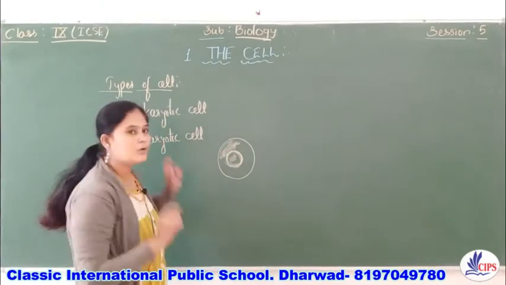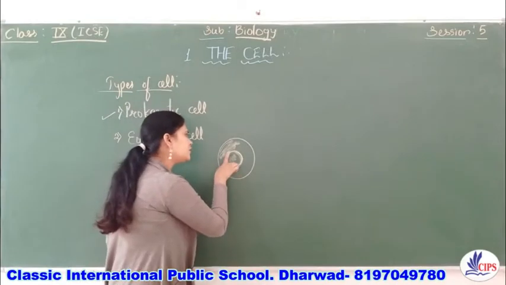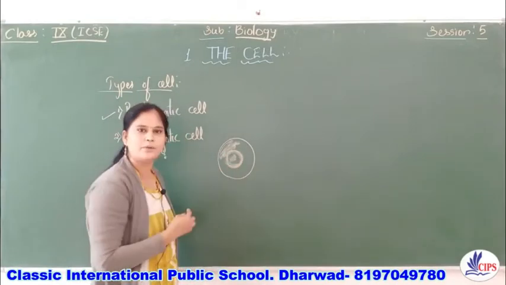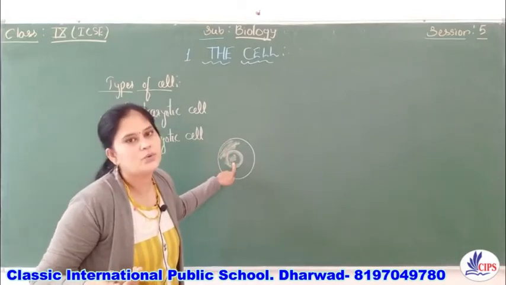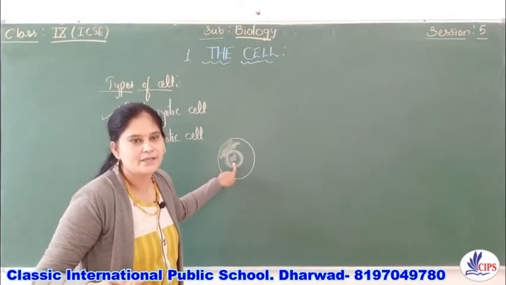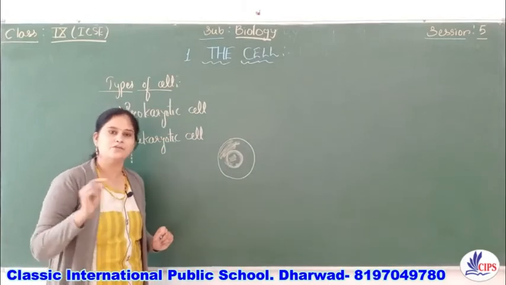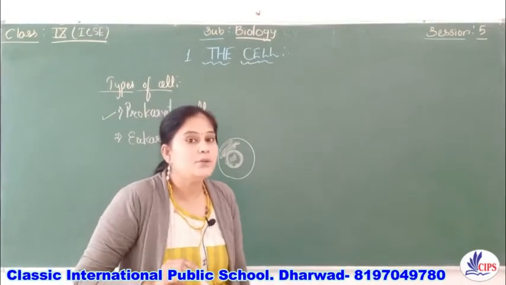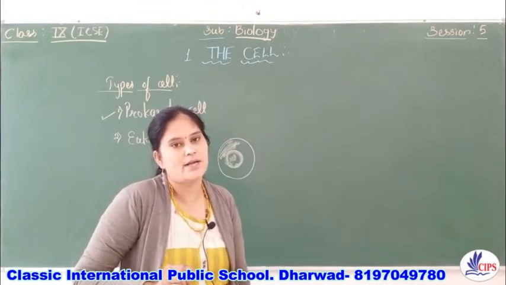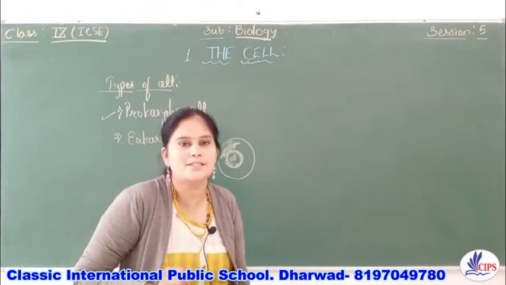In prokaryotic cells, the nucleus is not bounded by the nuclear membrane, so there is no differentiation between the cytoplasm and nucleoplasm. Such cells in which the nucleus is not bounded by the nuclear membrane are called prokaryotic cells.